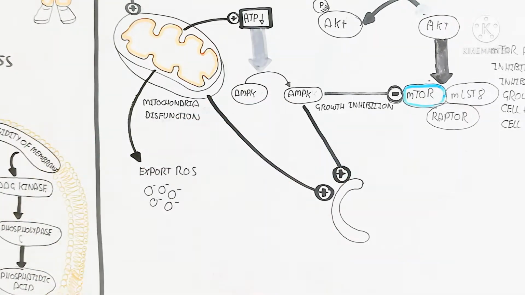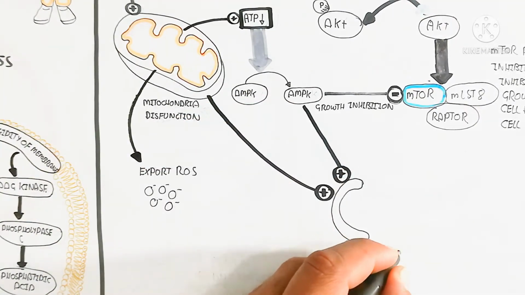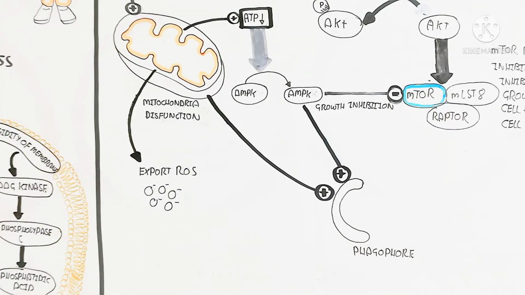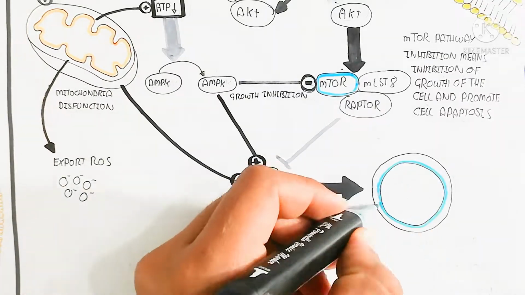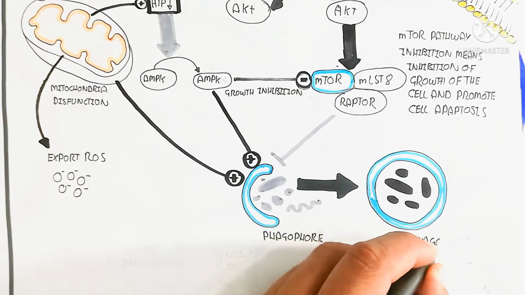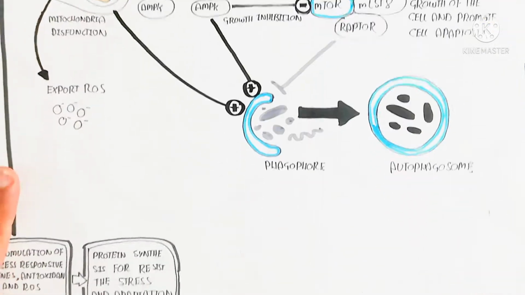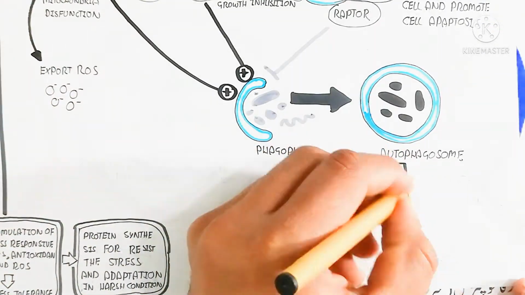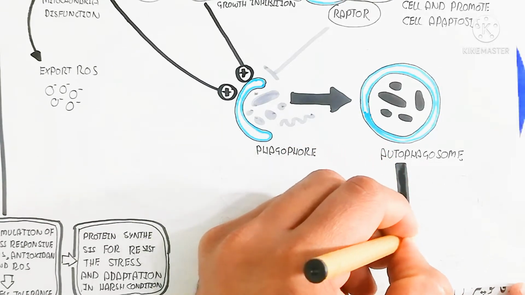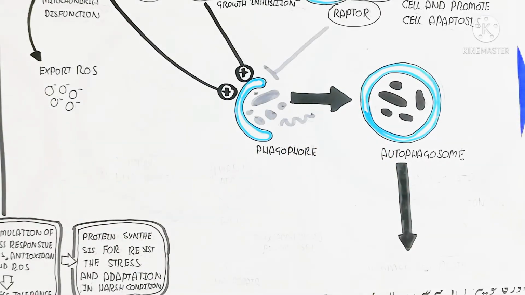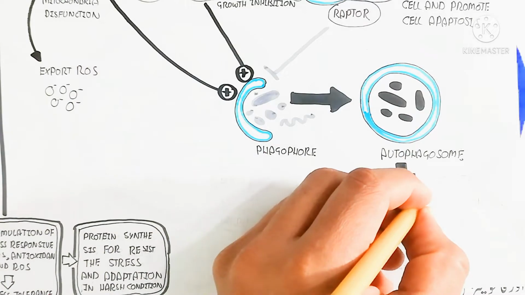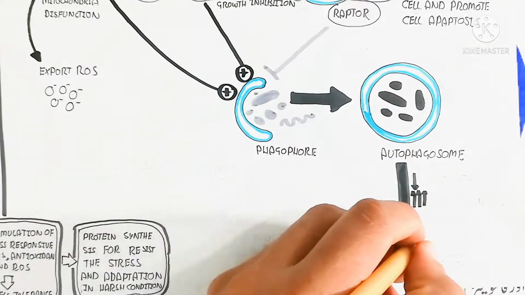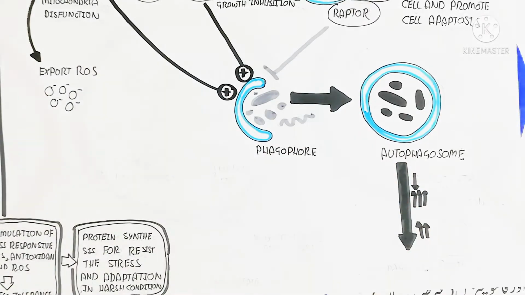Here reactive oxygen species will be exported. And here is the phago4, which will become an autophagosome. So you can see that autophagosome formation is due to the inhibition of the mTOR pathway, while mitochondrial dysfunction will increase phago4 and the AMPK pathway will also.